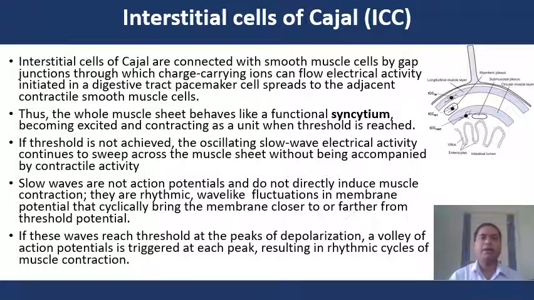The slow waves are not action potentials and do not directly induce muscle contraction. They are rhythmic wave-like fluctuations in the membrane potential that cyclically bring the membrane closer to or farther from the threshold potential. If this wave reaches threshold at the peak of depolarization, a volley of action potentials is triggered at each peak, resulting in a rhythmic cycle of muscle contraction.